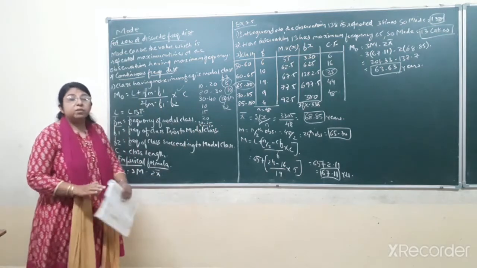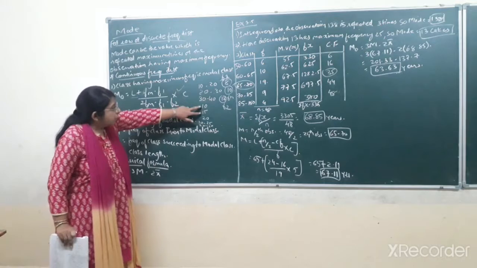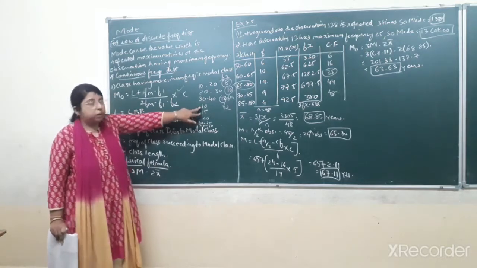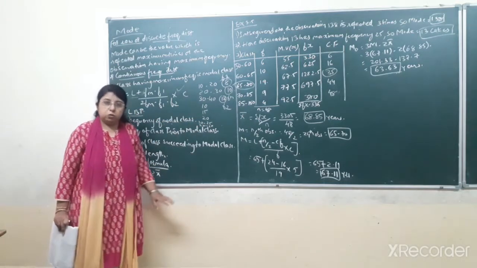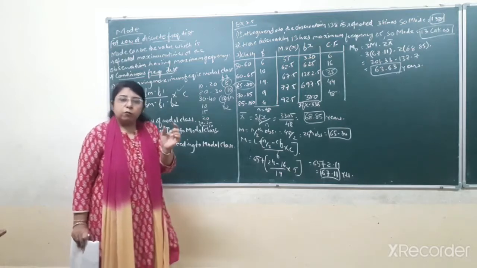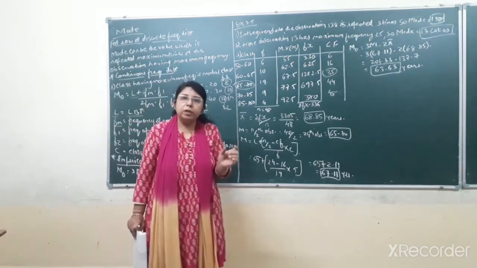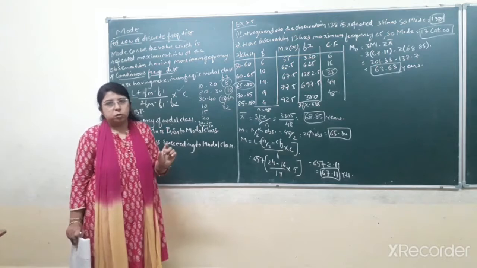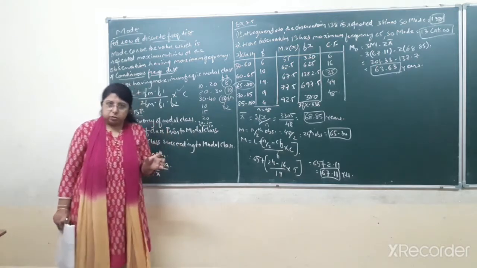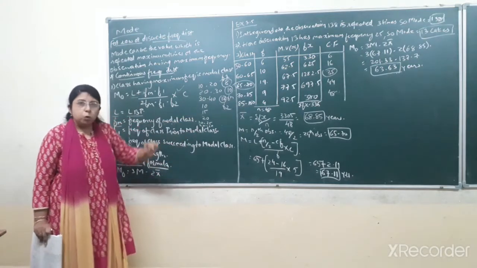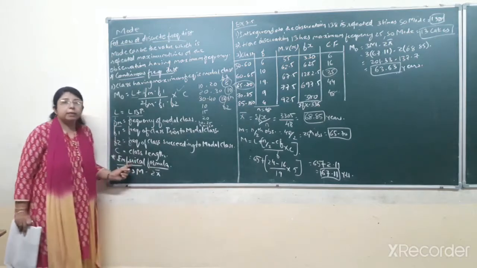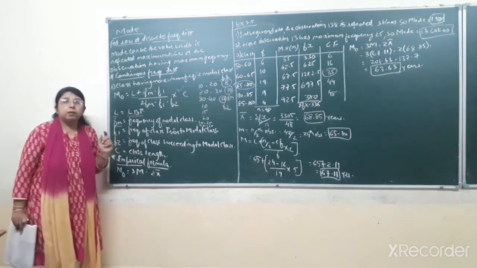So this is a mixed observation containing both types of distribution, that is discrete and continuous. It means some of the data are of discrete frequency distribution and some of the data are of continuous frequency distribution distributed in classes. In that situation also you have to apply this empirical formula to find the mode.